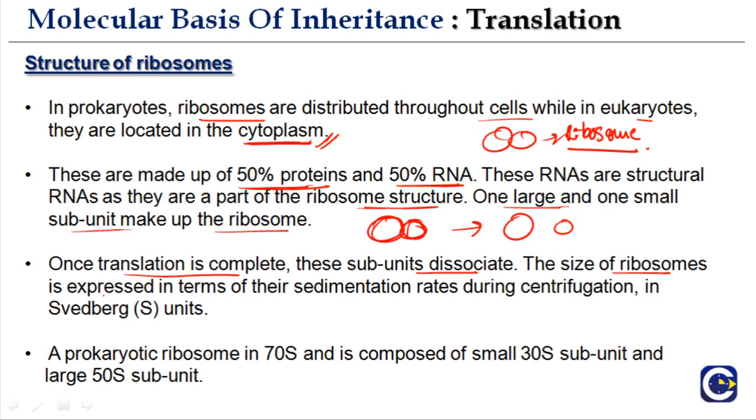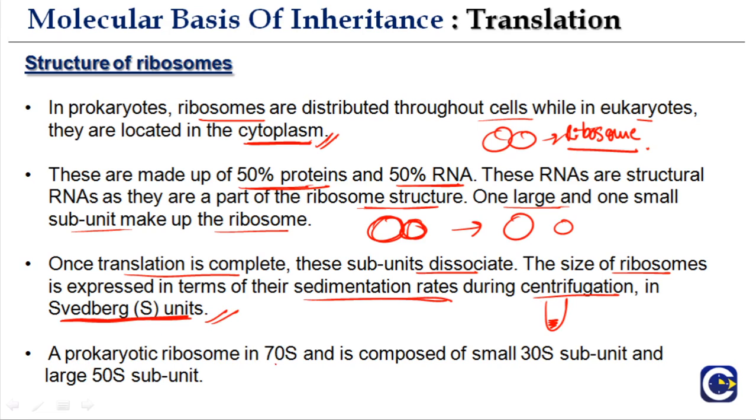The size of a ribosome is expressed in terms of its sedimentation rate during centrifugation, in Svedberg units. This is a very important thing that you must know. Sometimes they can ask this question in some of the examinations. So it is expressed in terms of the sedimentation rate. Whenever you centrifuge something, if it is heavy, it will settle down. So there is a sedimentation rate in Svedberg units, which is abbreviated as capital S.